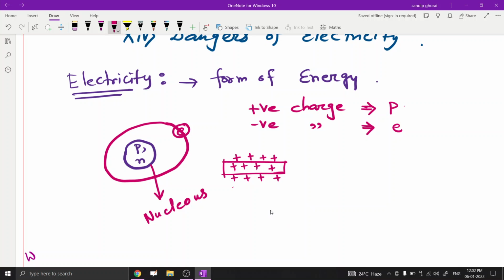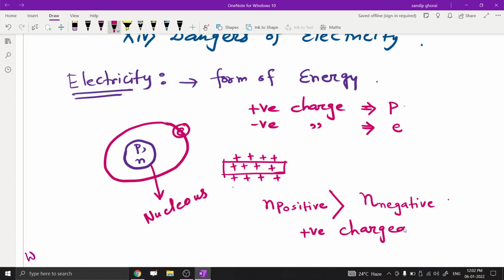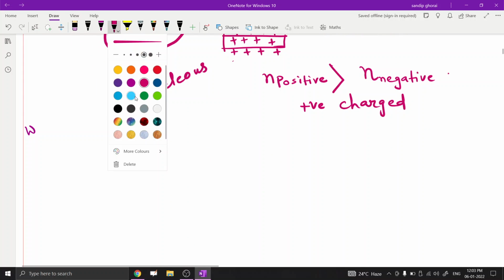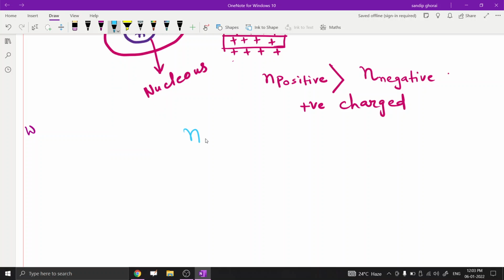Suppose the number of positive charges, n positive, is greater than the number of negative charges, then we can say the body is a positively charged body. And if the number of negative charges is greater than the number of positive charges, then what happens? The body becomes negatively charged.